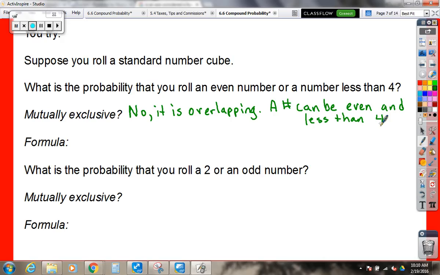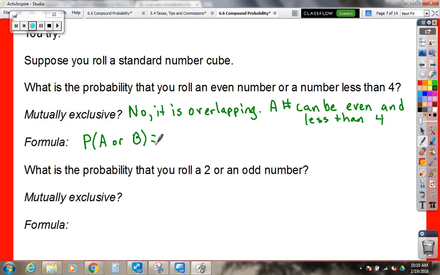Julia, tell me what formula I'm going to use. You can look at your notes. The more we write it, though, the better we're going to remember how to do it. I'll start it for you: probability of A or B equals what?